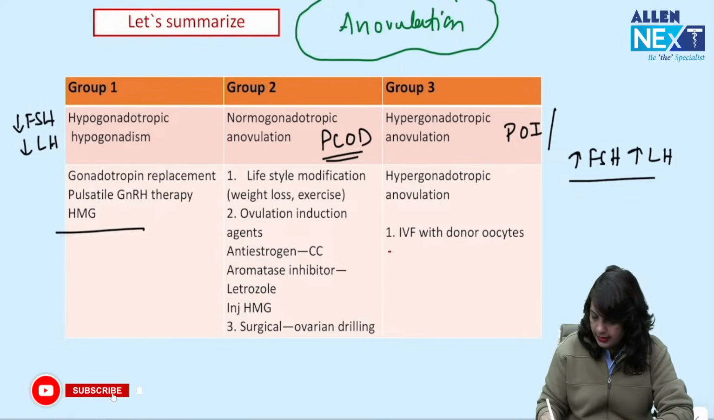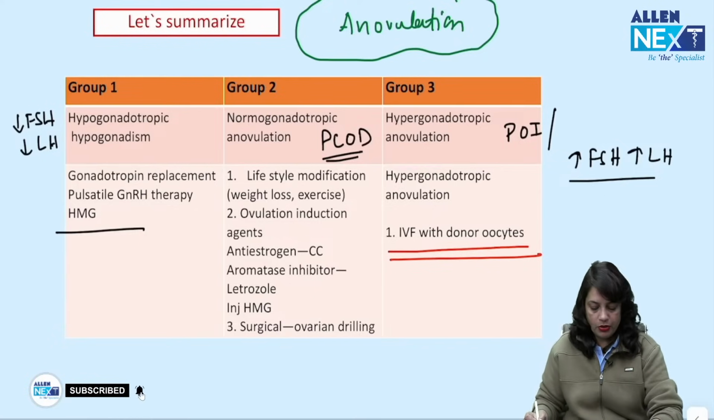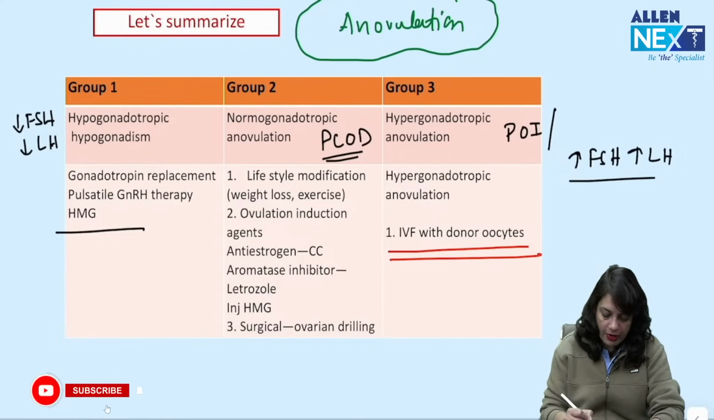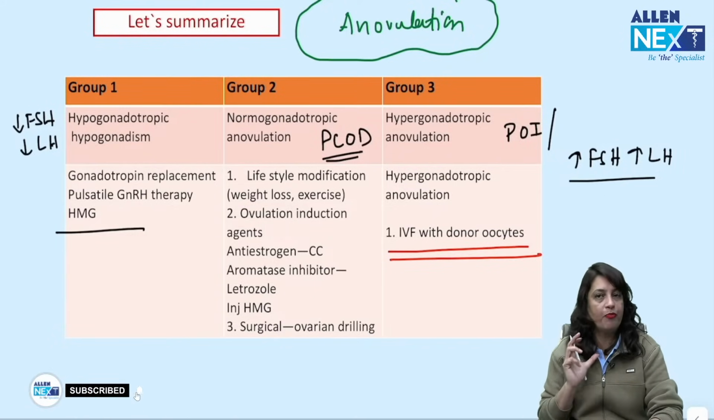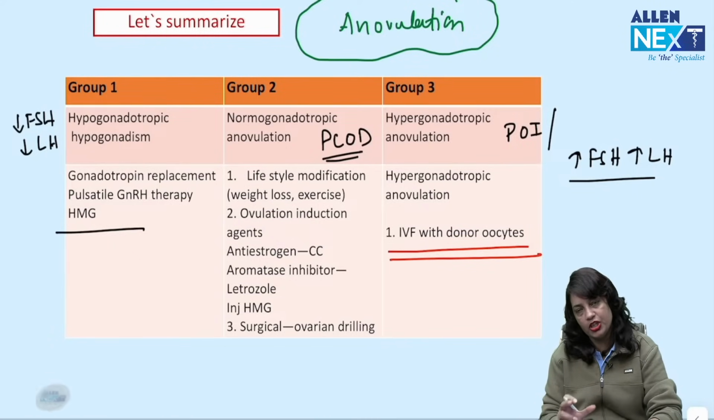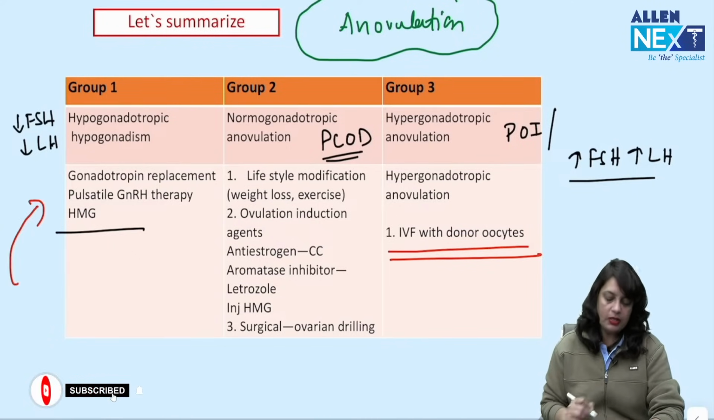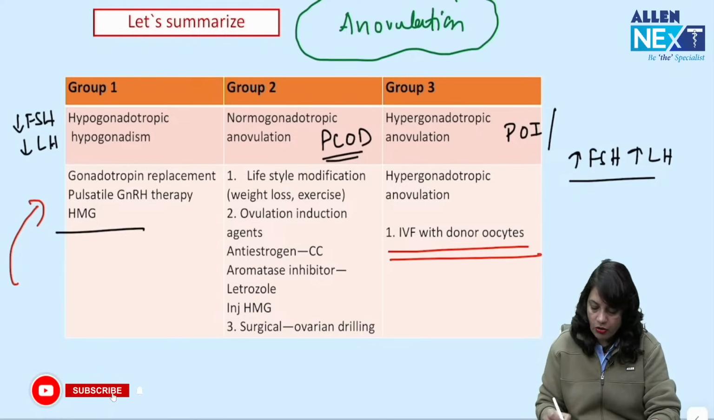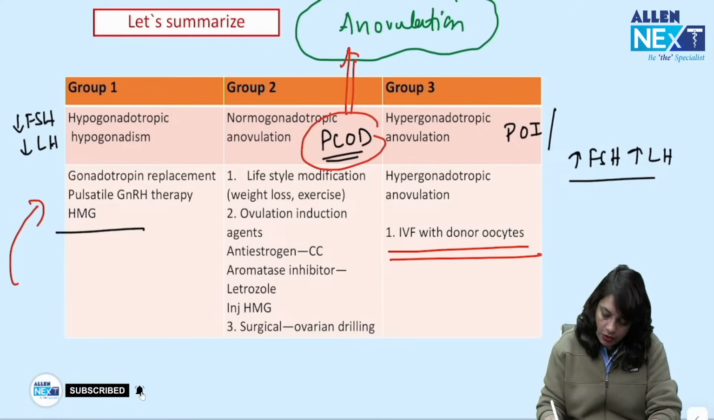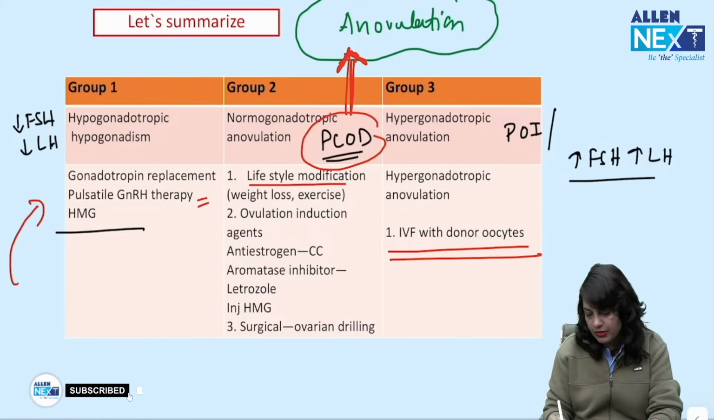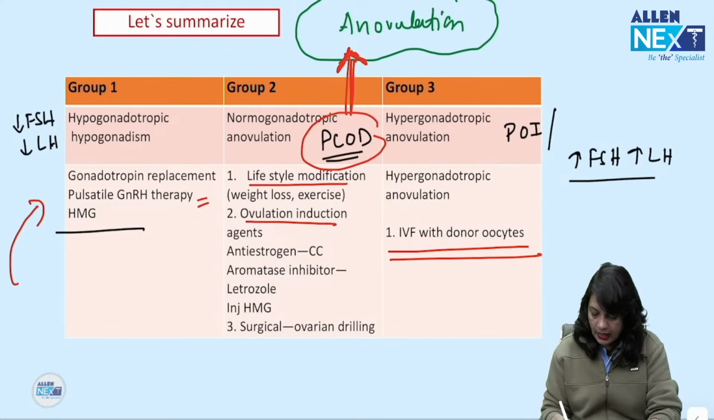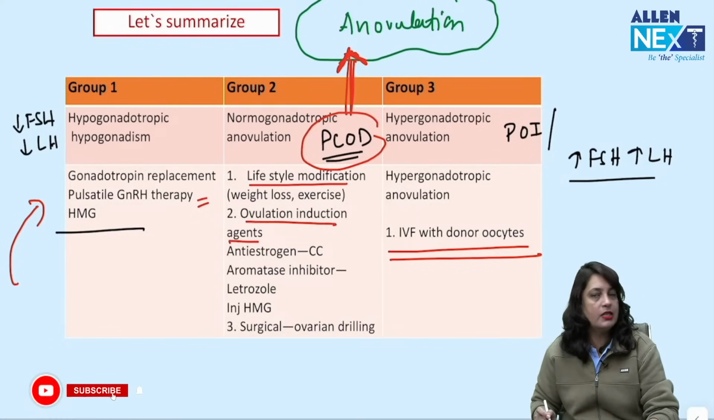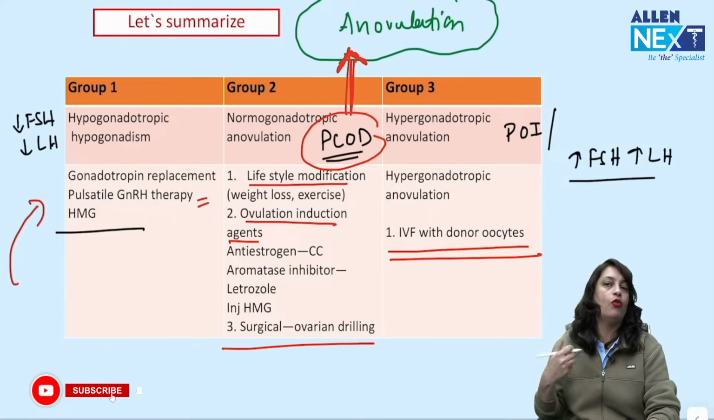So here I have already discussed the treatment. IVF using donor oocytes. If it is a pituitary failure, problem at the level of pituitary or hypothalamus, there is a GnRH deficiency, you can try giving GnRH pulsatile stimulation. Now PCOD, which is the most common cause for anovulation, then first step is always lifestyle modification, and second is ovulation induction agents like letrozole or clomiphene citrate, and third is the ovarian drilling.